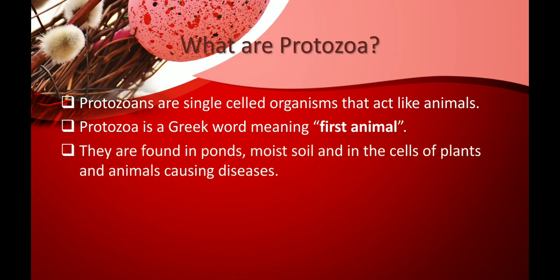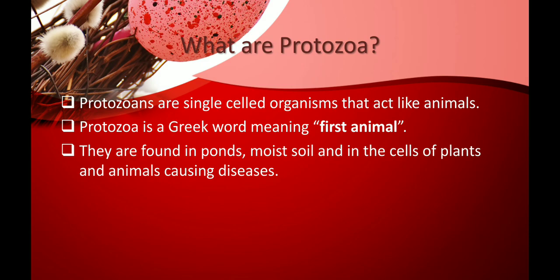These protozoans are microscopic organisms which we find in ponds, moist soil, or in the cells of plants and animals where they cause diseases.